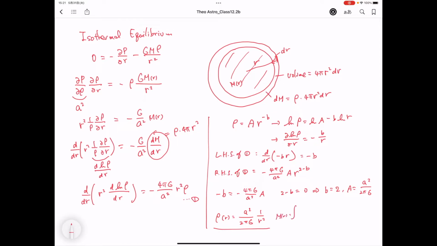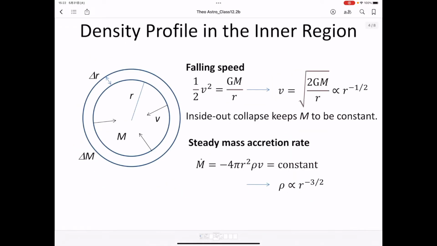For the mass, integrate 4 pi R' squared rho(R') dR'. Then you perform this integral calculation. It's 2A squared over G times R. So this is the mass inside of a sphere with the radius of R. And the density profile is given by A squared over 2 pi G times 1 over R squared. So we have discovered the density profile of the outer regions of spheres.